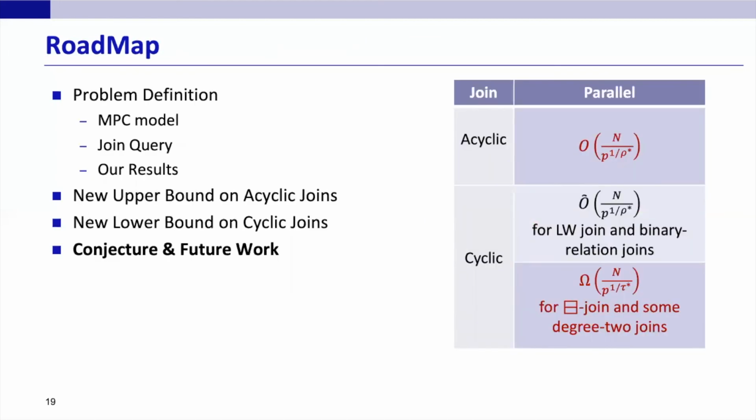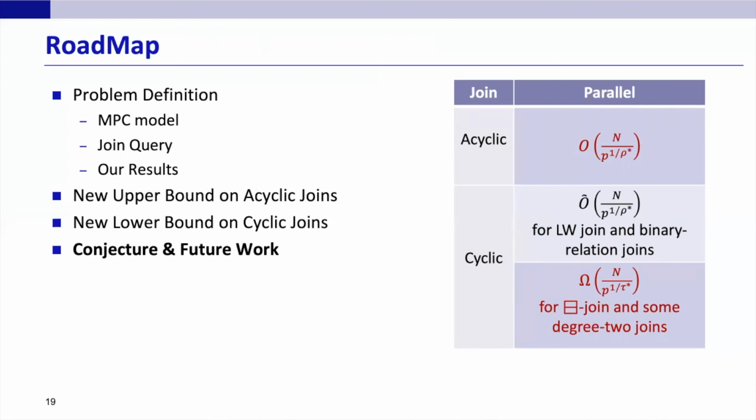At last, let's have a brief discussion on the existing results on worst-case optimal join algorithms. We know that this worst-case complexity is related to the edge covering number for acyclic joins, binary relation joins, and LW joins, and related to the edge packing number for some degree 2 joins. However, there is no clear distinction on the relative ordering between edge covering and edge packing number. A natural question is, cover or pack? Which one is the correct quantity capturing the hardness of worst-case optimal join evaluation?